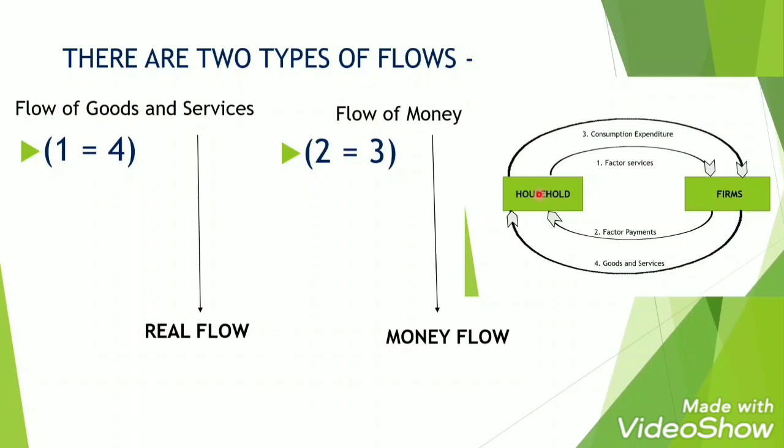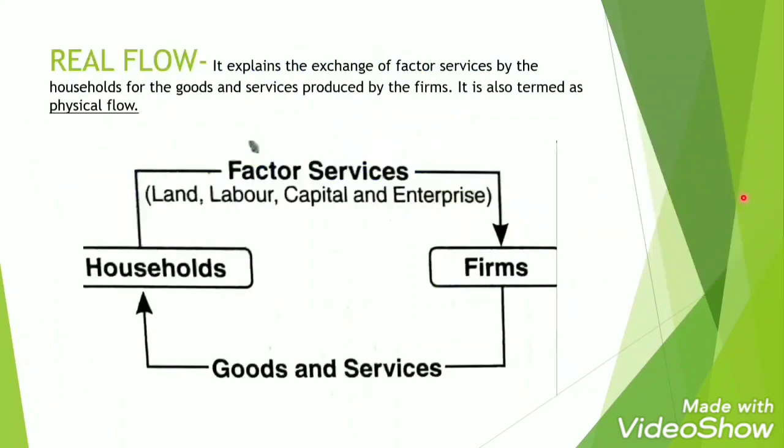Now, when the household will receive its payment, what is it going to do? It is going to spend that same money to purchase goods and services. So over here, consumption expenditure means to consume goods and services. The household sector is spending money, and where the money is going back, it is going back to the firms.